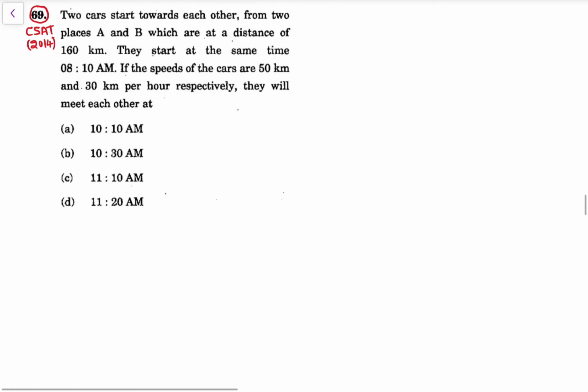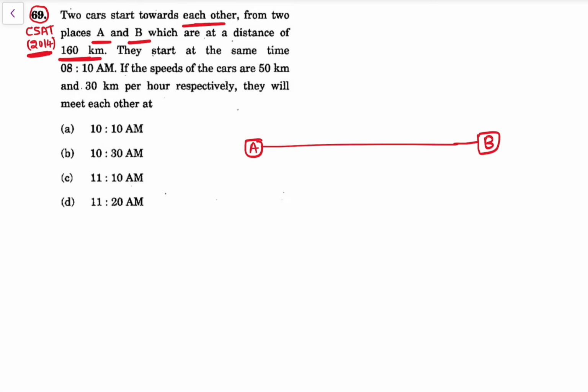See, this is a question asked in the CSAT paper 2014. Two cars start towards each other from two places A and B, which are at a distance of 160 kilometers. See, A and B are at a distance of 160 kilometers, right?